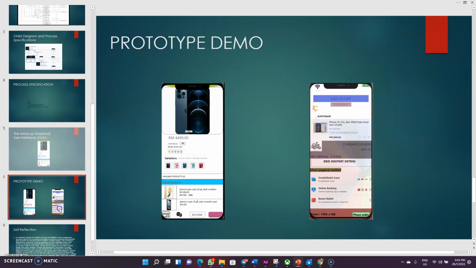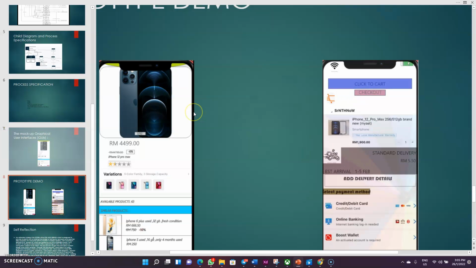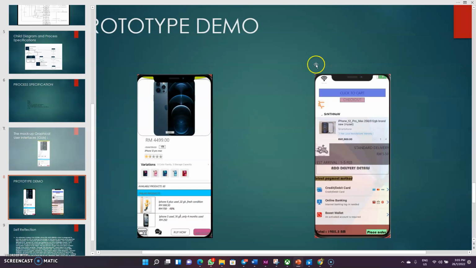I want to go to the prototype demo. And here is the prototype demo. We can see that it is the prototype demo. It's a screen of iPhone XR or 11. And here we can see an iPhone 12 Pro Max, its price, it has a discount, it also shows the product availability, it also shows the similar products of these, its variation. It is actually a mock-up display of the prototype I have designed for the order part.